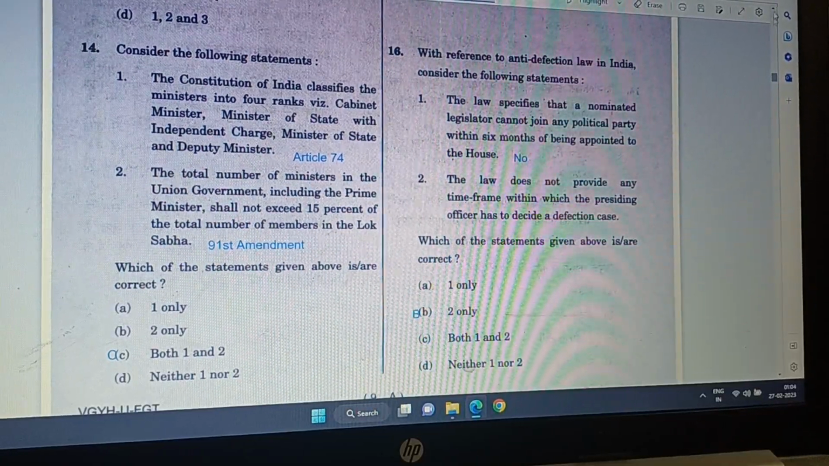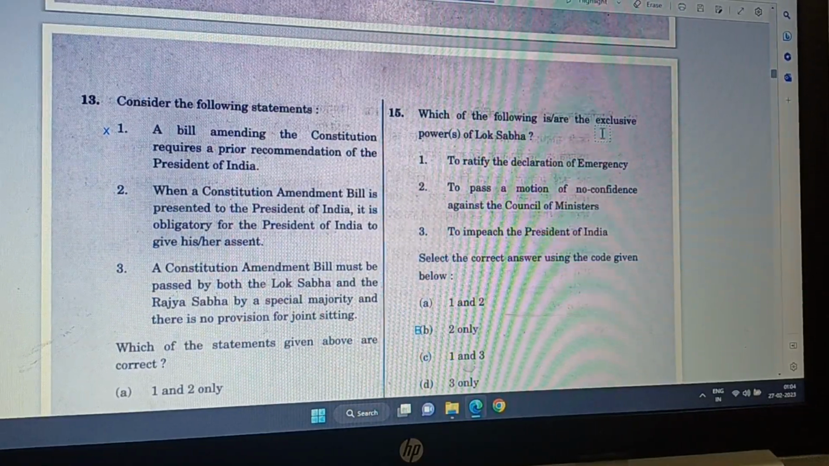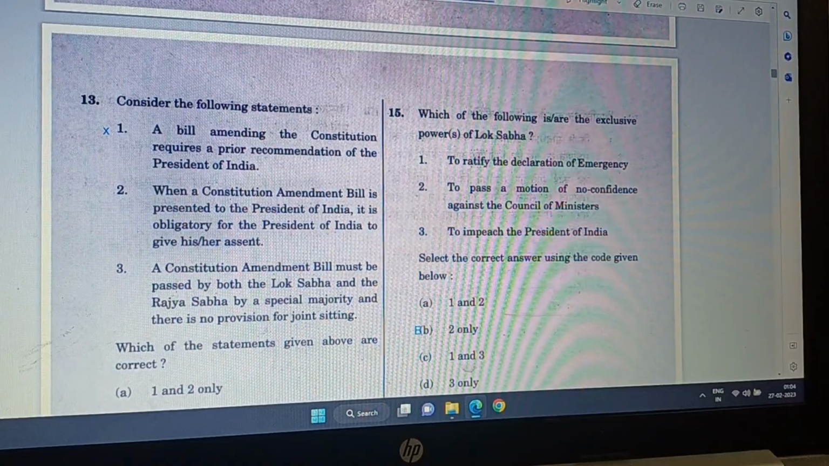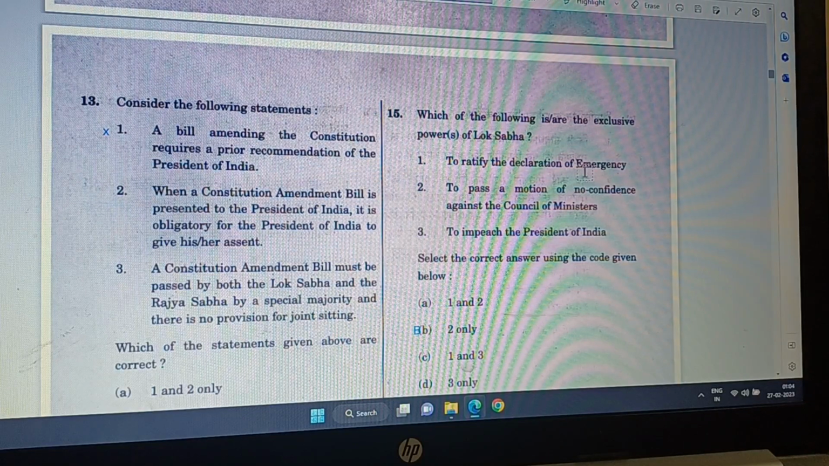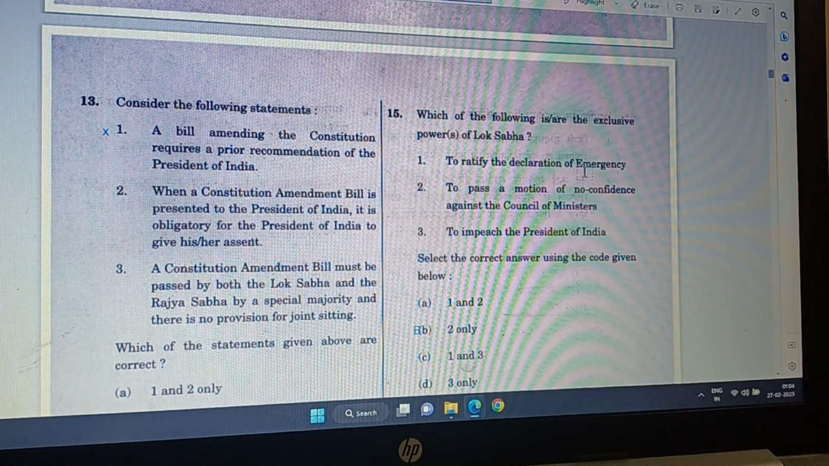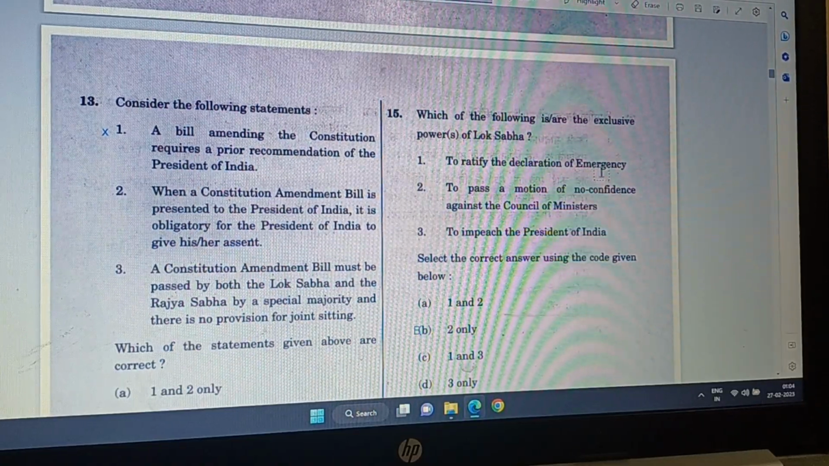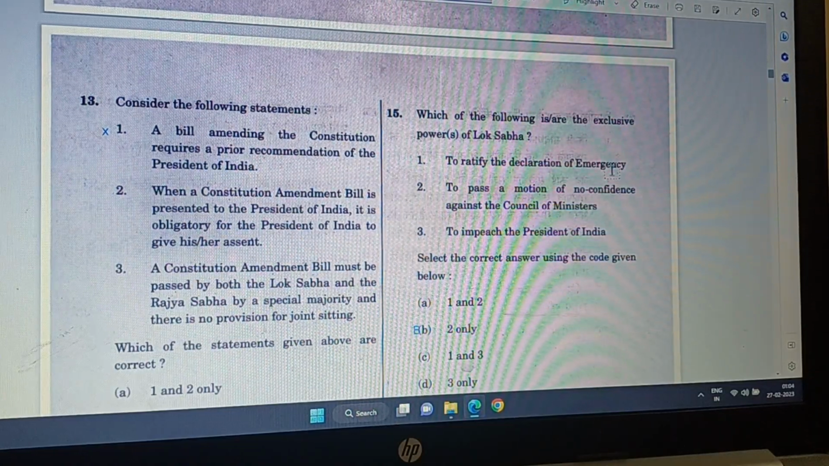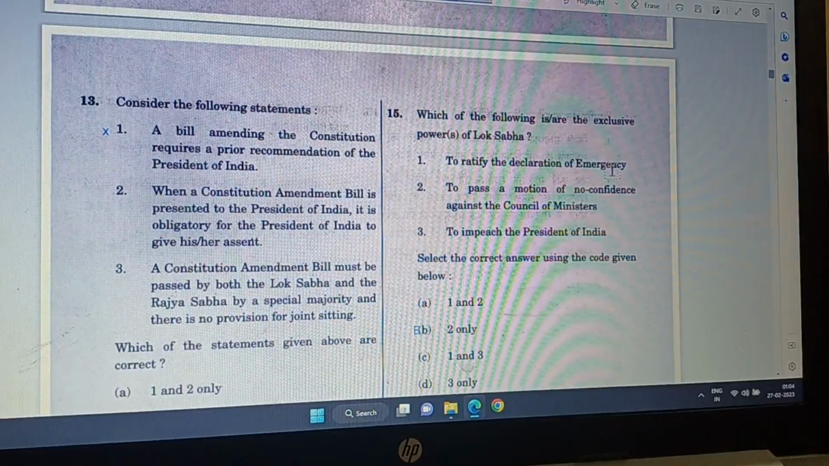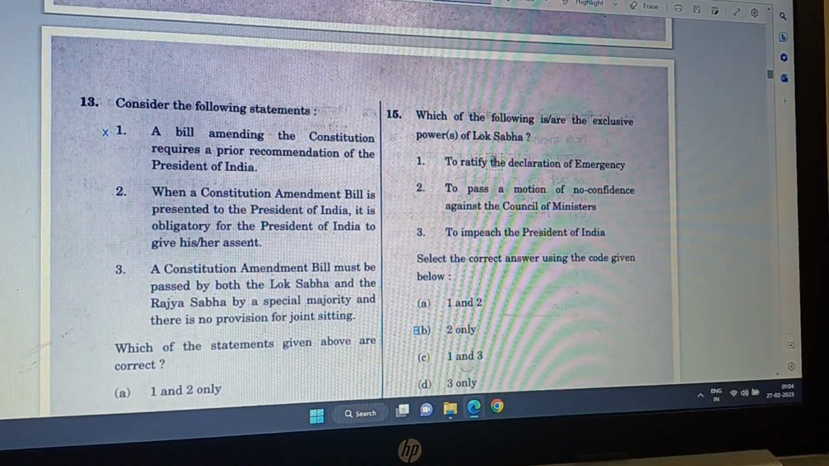Question number 15. Which of the following are the exclusive powers of Lok Sabha? To ratify the declaration of emergency. No, it is not the exclusive power of Lok Sabha. Well, if Lok Sabha ratifies the declaration, then the Prime Minister can anytime declare emergency, because he always has the majority in the Lok Sabha, then only he is the Prime Minister. So 1 is not correct.